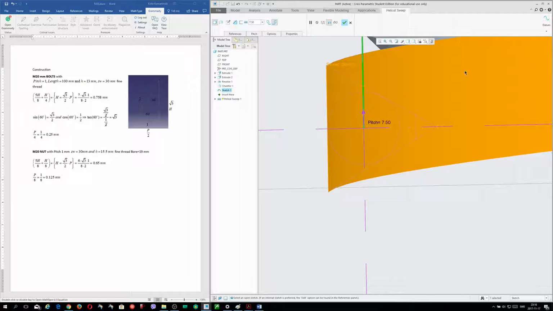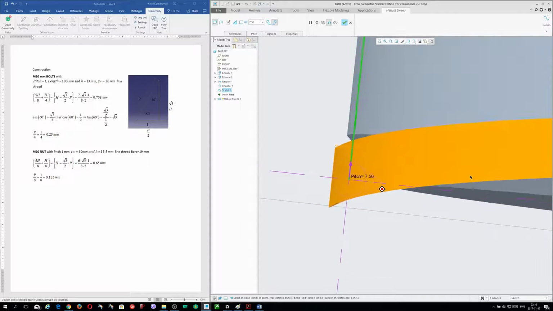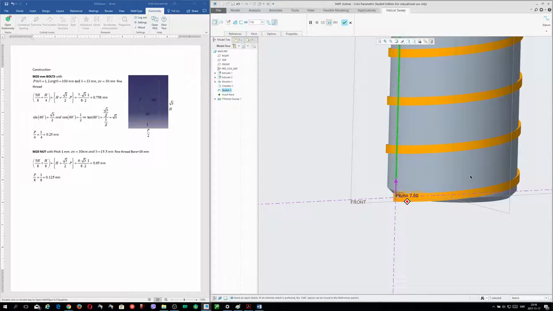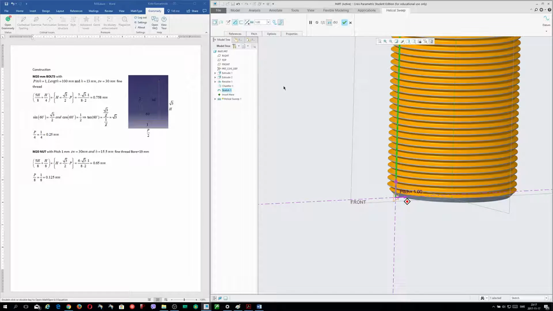And so now we go out. Okay, you see that this will be solid. We must write the pitch will be 1 millimeters, and we must change from solid to cutting materials. And then now everything is okay.